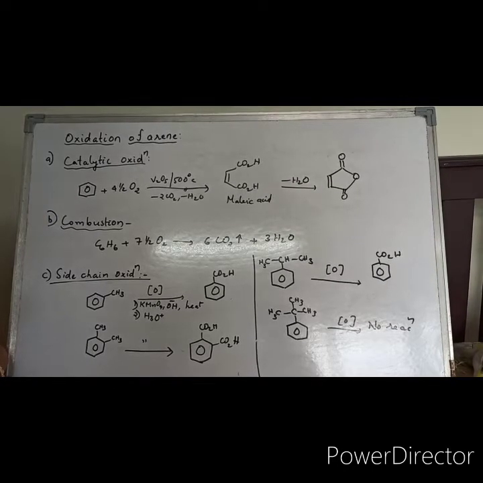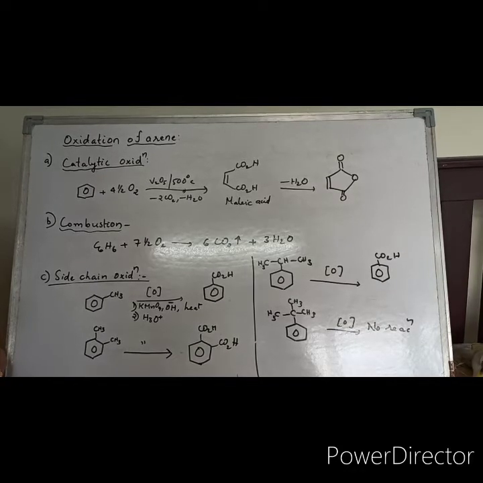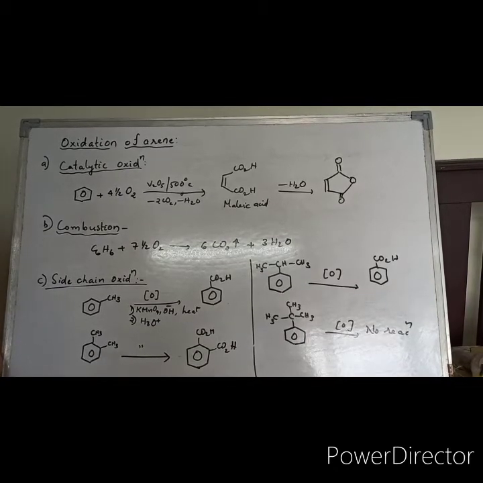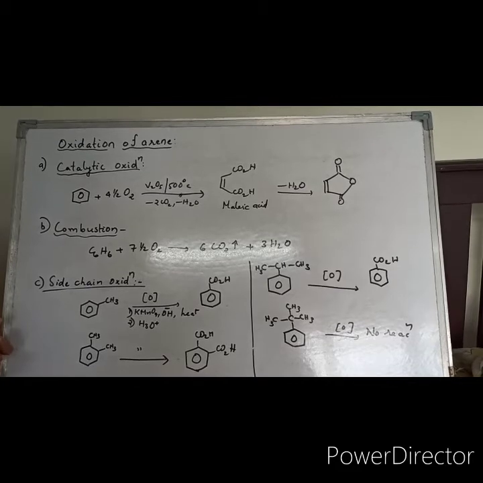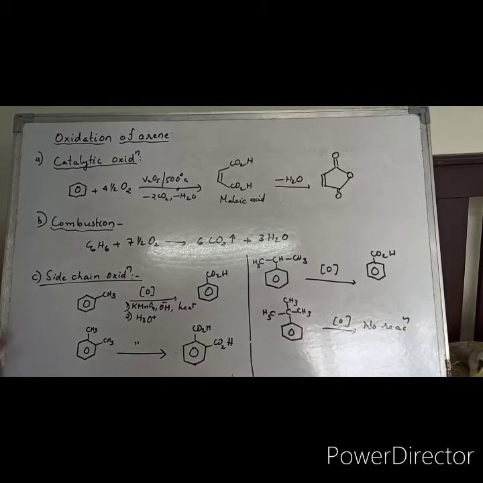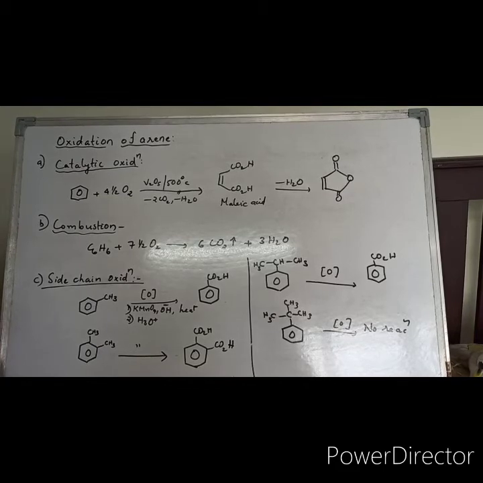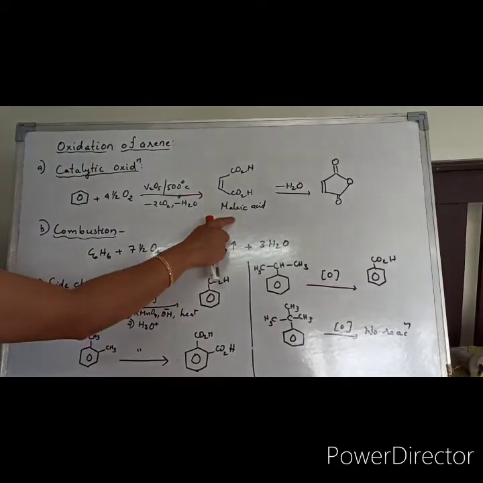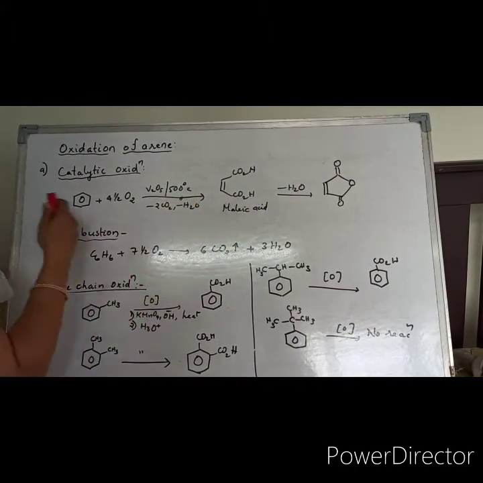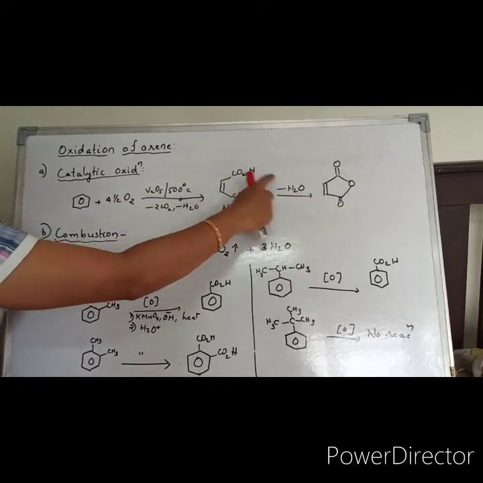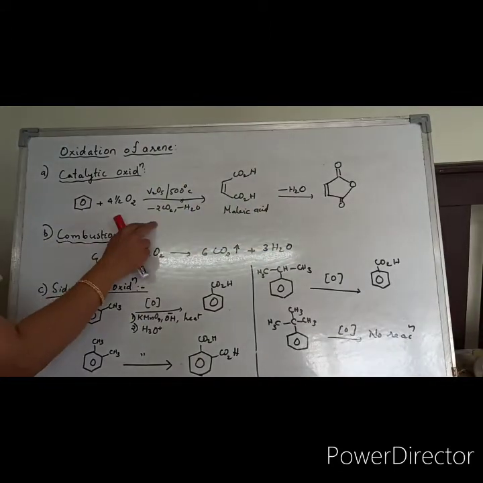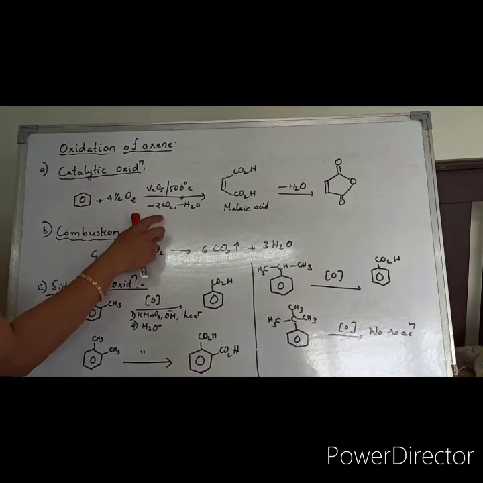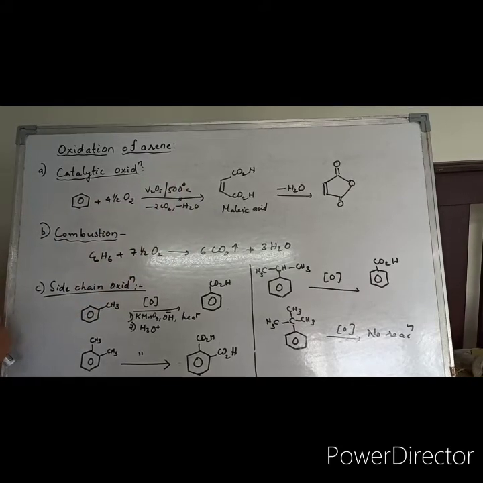However, this benzene could be oxidized with oxygen. Oxygen mixed with benzene vapors is passed over vanadium pentoxide at a high temperature, like 500 degrees Celsius. The ring will be ruptured to yield maleic anhydride. First it is converted into maleic acid, then this undergoes dehydration to form maleic anhydride. This happens in the presence of V2O5, which is the catalyst for this oxidation.